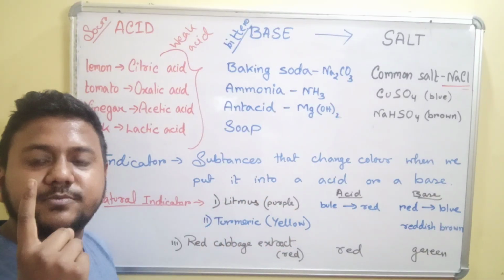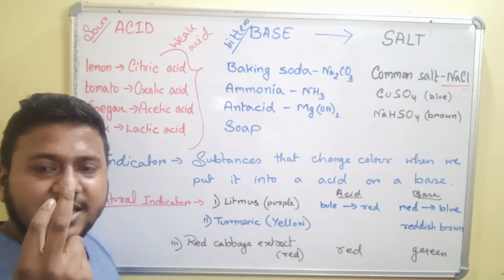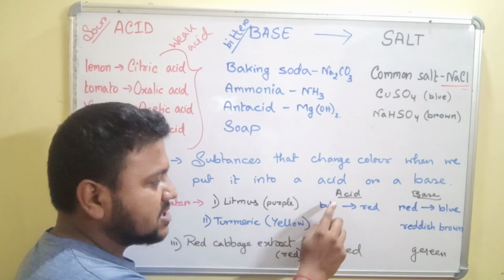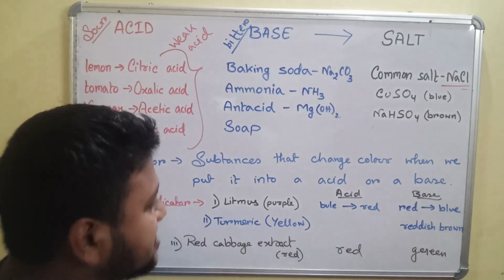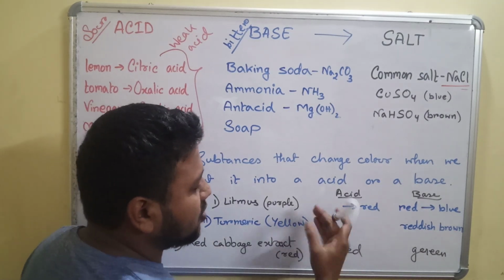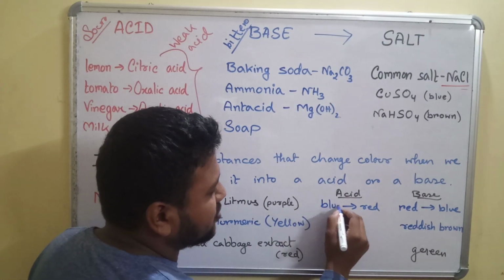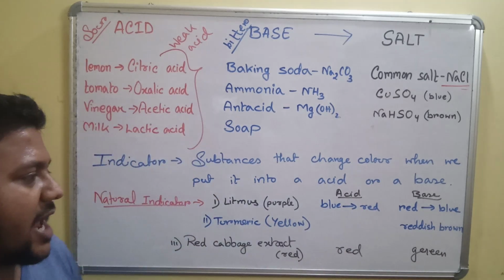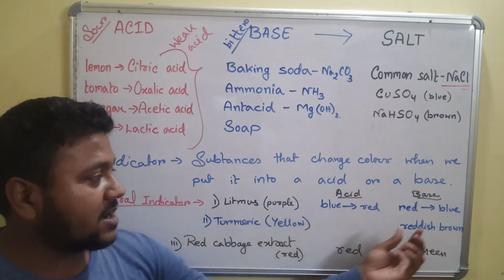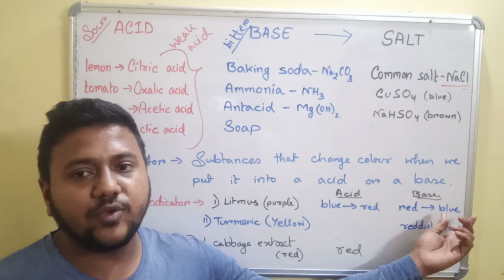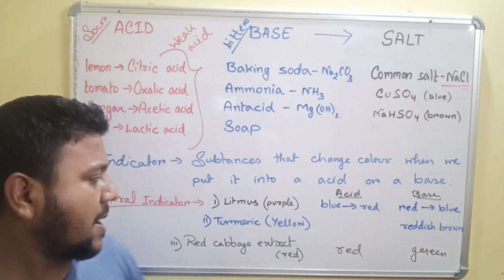One is your blue litmus and one is your red litmus. The blue litmus changes into red when it comes in contact with an acid, and a red litmus changes into blue when it comes in contact with a base.